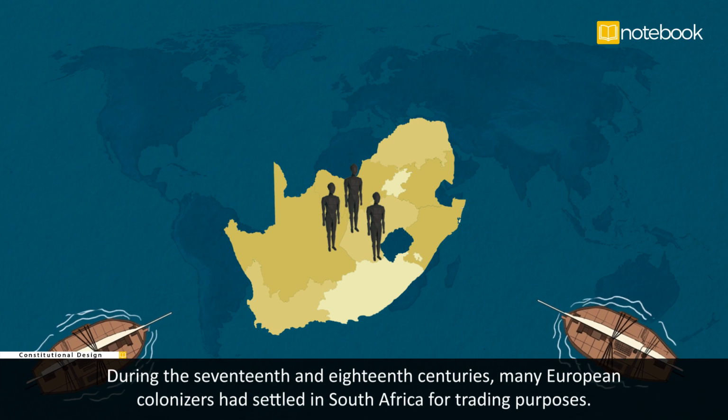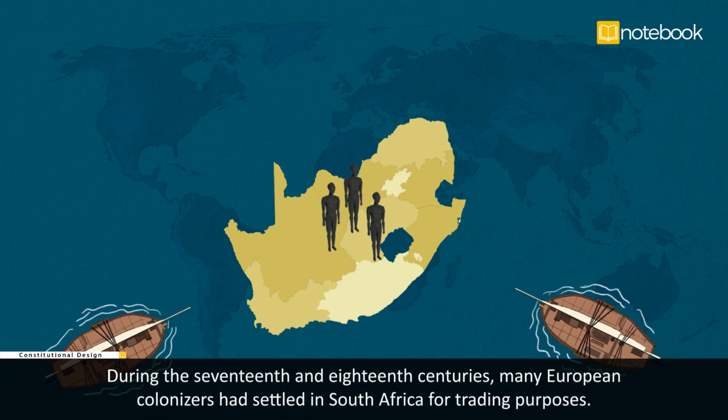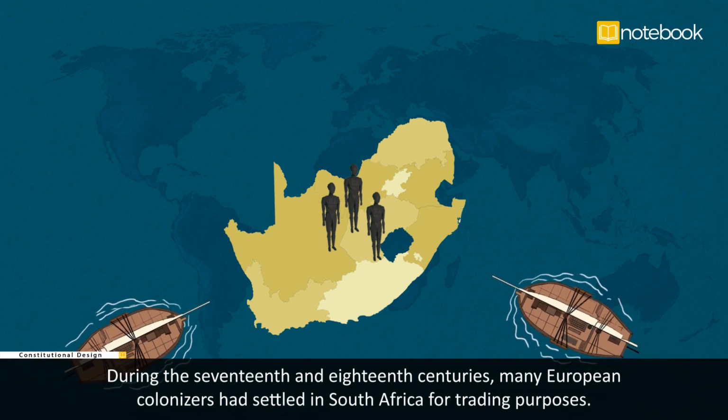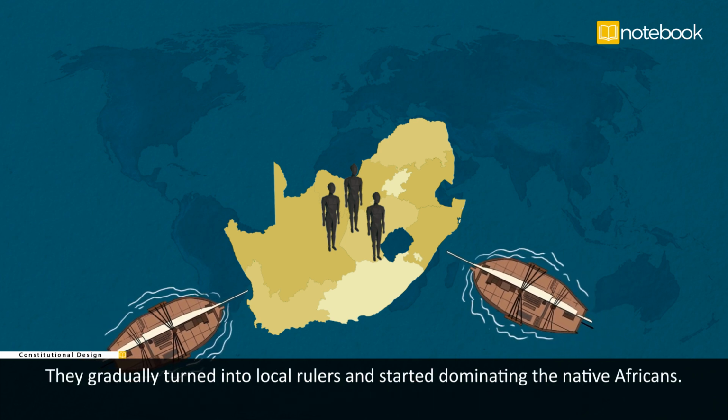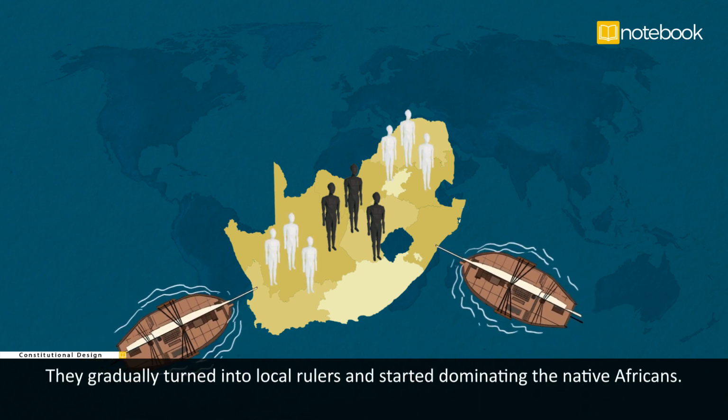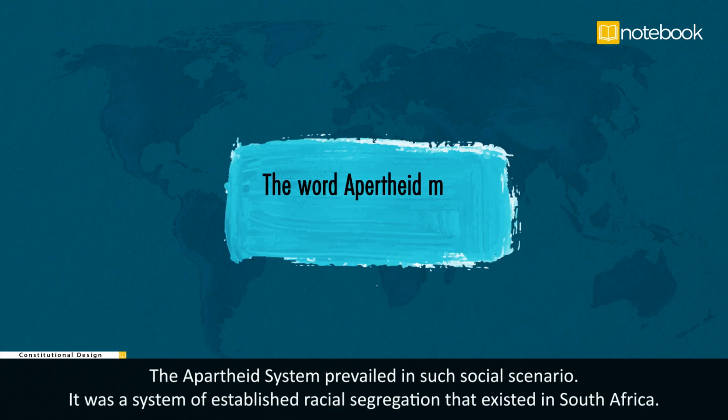During the 17th and 18th centuries, many European colonizers had settled in South Africa for trading purposes. They gradually turned into local rulers and started dominating the native Africans. The apartheid system prevailed in such social scenario. It was a system of established racial segregation that existed in South Africa.